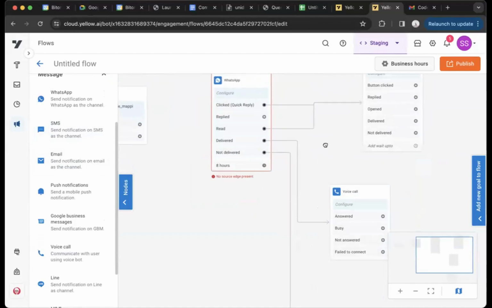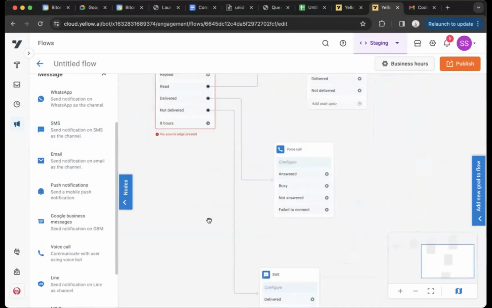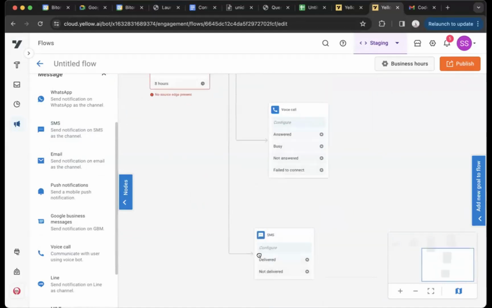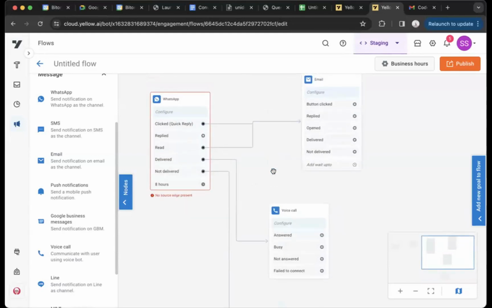So again, what this means is you get the message, and until 8 hours, we will wait. We will see if you are engaging. If my internet was off from 5 p.m. till 1 a.m., I will be at the not delivered branch, and then at 1 a.m., I will move ahead to this SMS node. If my internet was on, that is the message got delivered, but I did not read or reply, I will move ahead at 1 a.m. to voice.